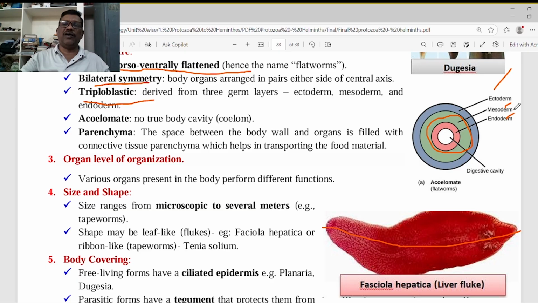From platyhelminthes onwards, all the animals are triploblastic, including the chordates. We are also triploblastic animals. During embryonic development, we too have ectoderm, endoderm and mesoderm in our body. Then after organogenesis takes place, all the body organs are formed in later embryonic development.